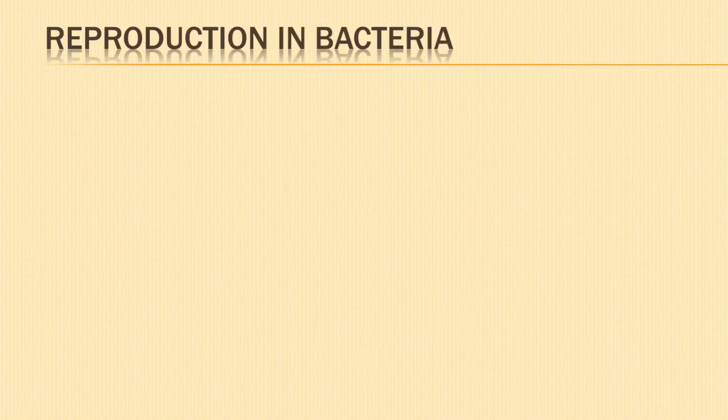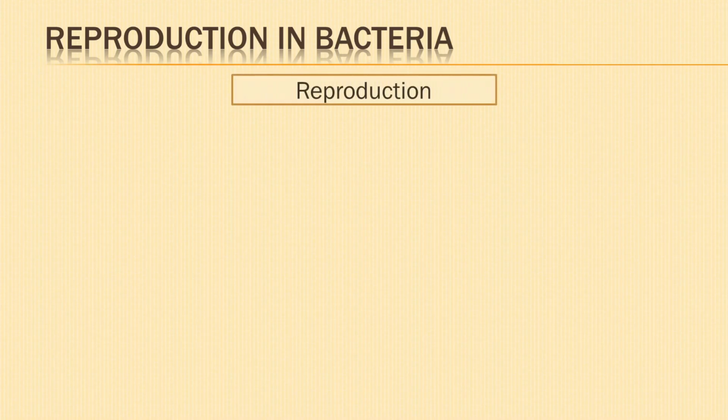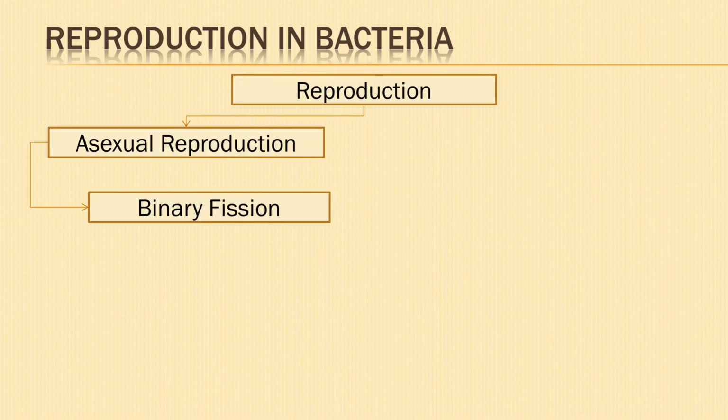Next, we shall look into bacterial reproduction. First, asexual reproduction. It is by binary fission in bacteria. The cytoplasm and nucleoid divide equally into two. A constriction appears around the middle of the cell wall, resulting in two parts. These parts grow and form mature bacterial cells.